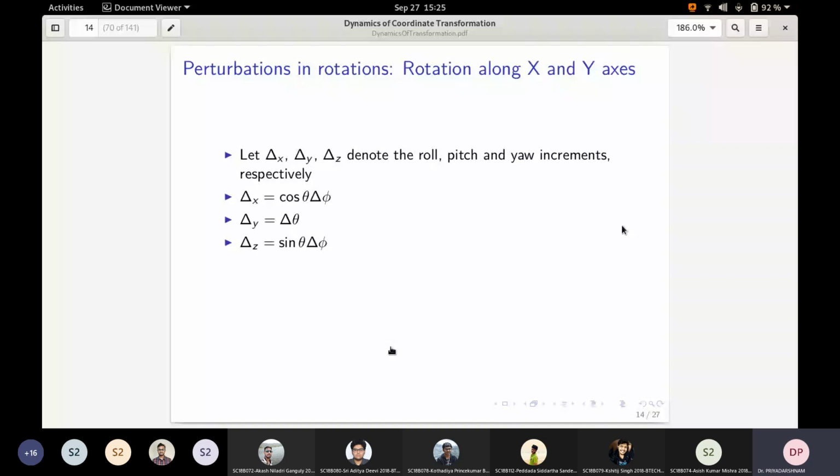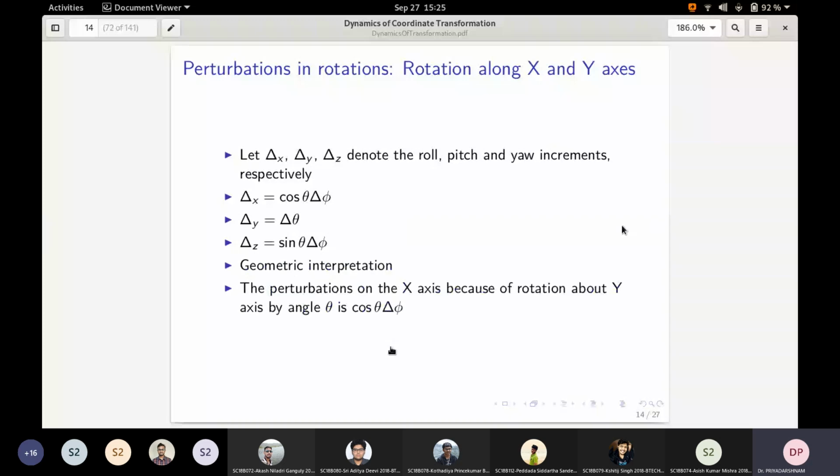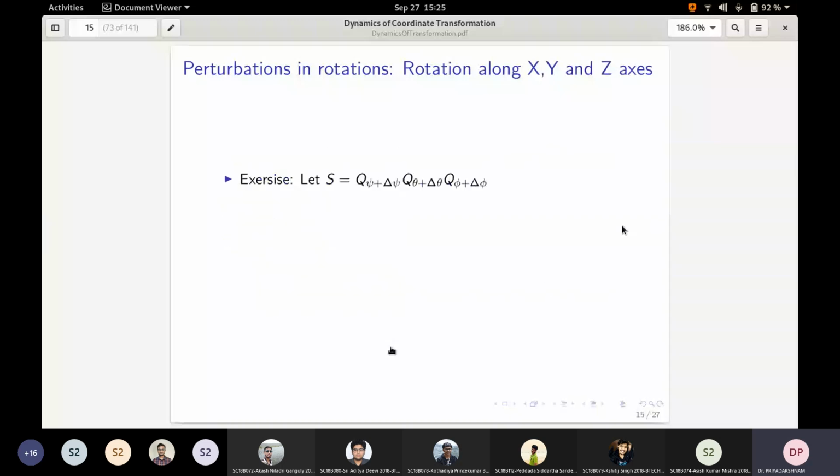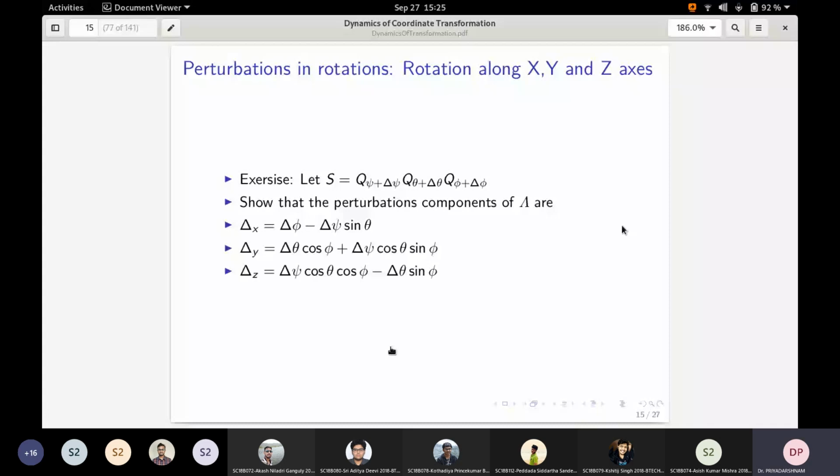Similarly, the same thing can be obtained for all the three axis rotation, and it was left as an exercise to show that delta x, delta y, delta z are these following expressions. And then omega x, omega y, omega z would be simply obtained by dividing by delta t and taking the limit as delta t tends to 0. When you do that, if you take the first expression, you will notice that you will get omega x, which is delta x by delta t, in the limit as delta t tends to 0.